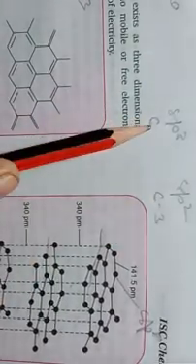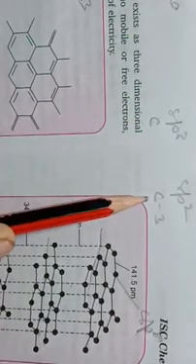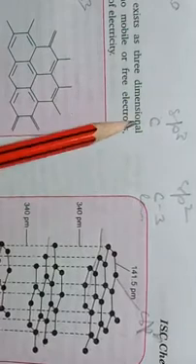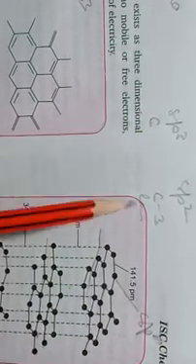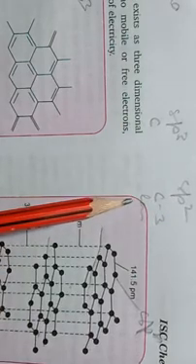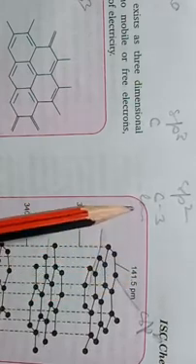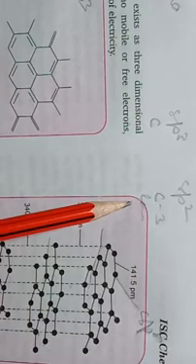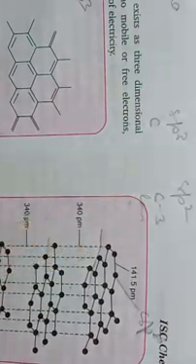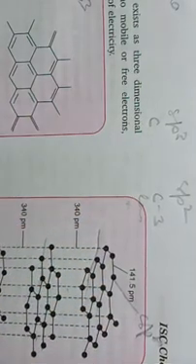Then, diamond has a network structure, graphite has a layered structure. Diamond does not have any delocalized electron, but graphite has a delocalized electron, and that is why it shows conductivity of electricity also. Due to the layer structure, graphite can be used as a dry lubricant, or it makes marks on paper also.